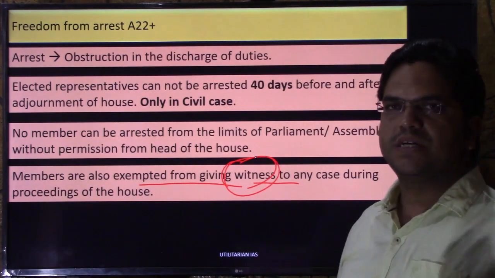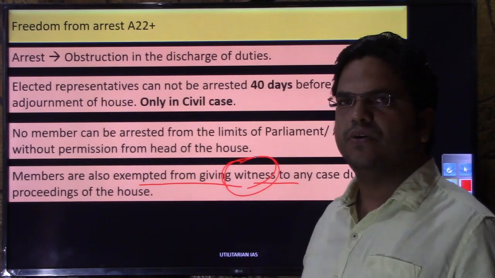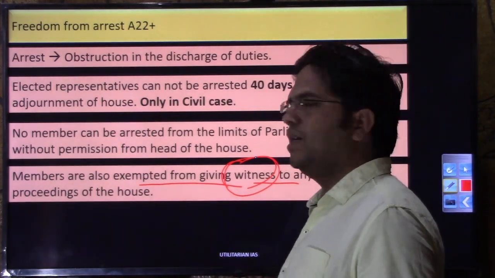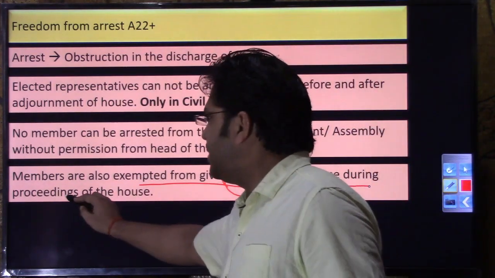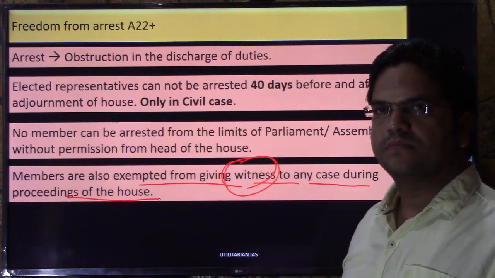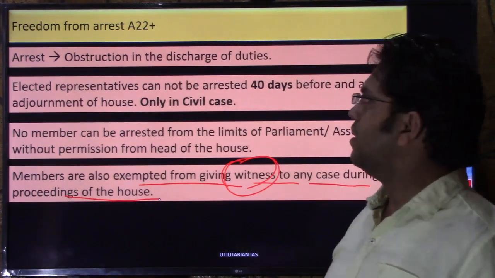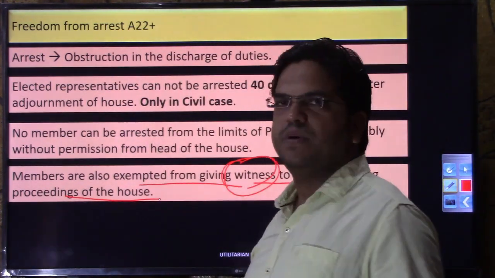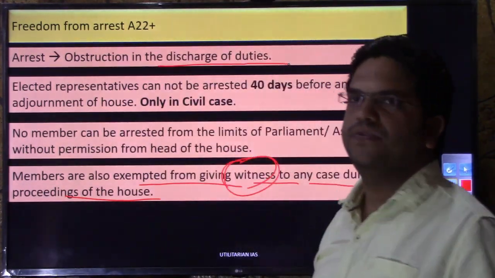It may be physical appearance, or providing any paper document. They cannot be compelled to provide witness during proceedings of the house. Because if a court asks for the physical presence of these members, that will be obstruction in the discharge of their duty.